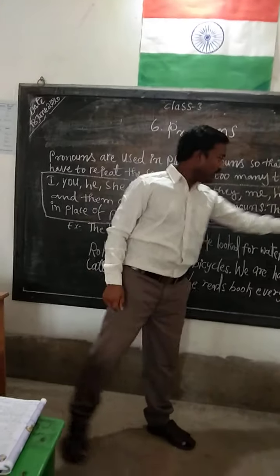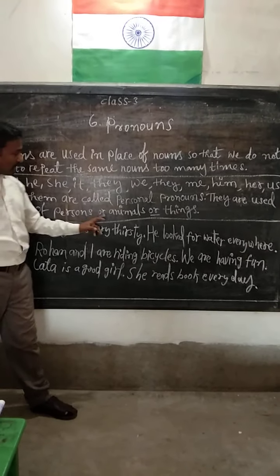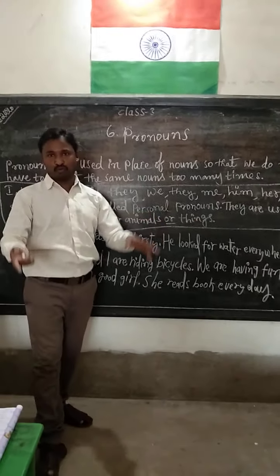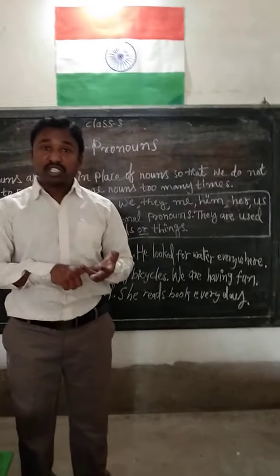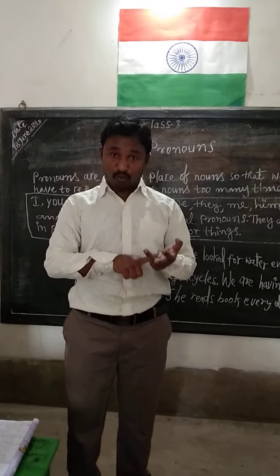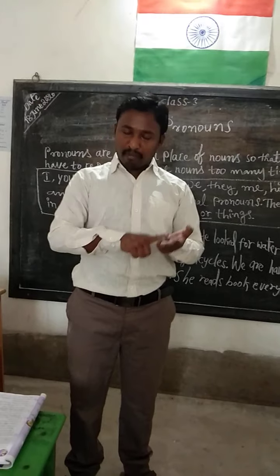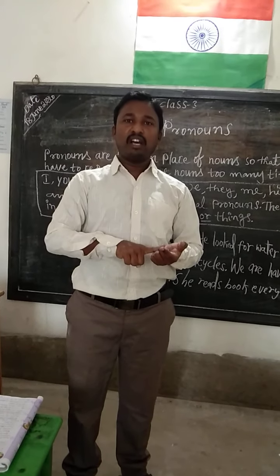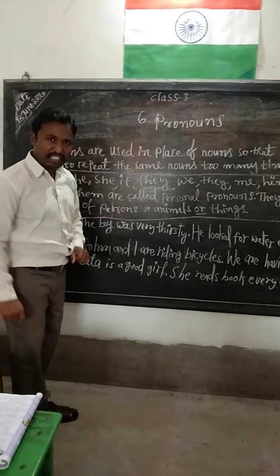They are used in place of persons, animals, things or places. Now you see a few more examples.